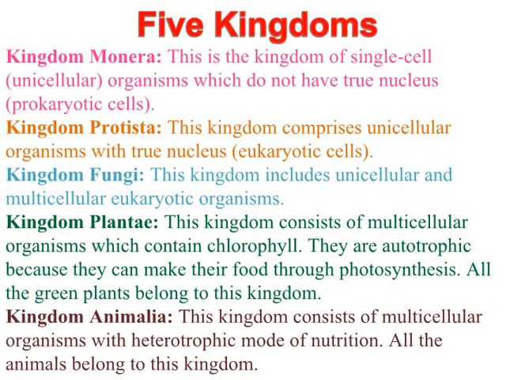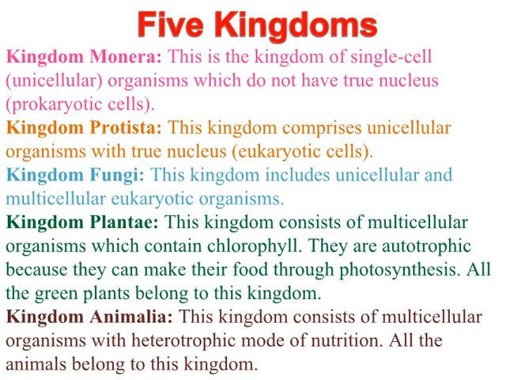Kingdom Monera. This is the kingdom of single-cell, unicellular organisms which do not have true nucleus, prokaryotic cells. Kingdom Protista. This kingdom comprises unicellular organisms with true nucleus, eukaryotic cells. Kingdom Fungi. This kingdom includes unicellular and multicellular eukaryotic organisms. Kingdom Plantae. This kingdom consists of multicellular organisms which contain chlorophyll.